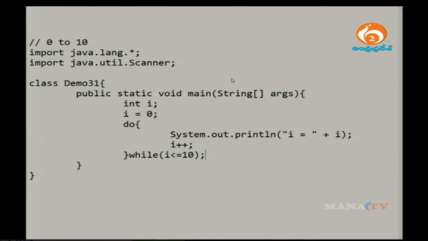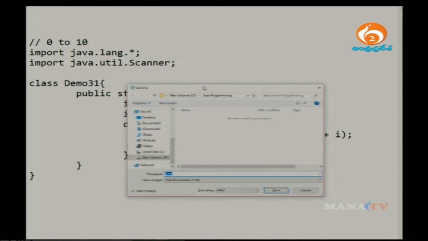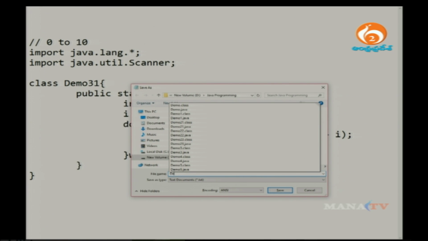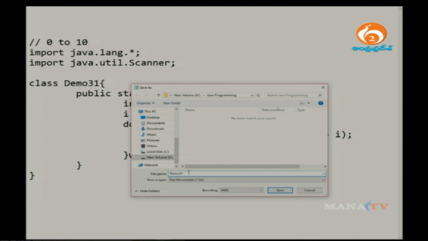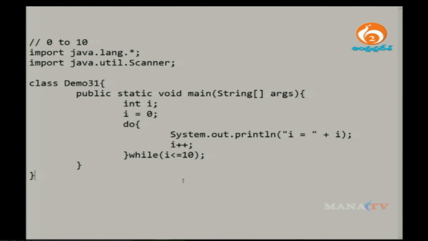Now I am going to save this program in the same folder. My file name is demo31, and the extension is .java. Once I save this program, I open the command prompt.